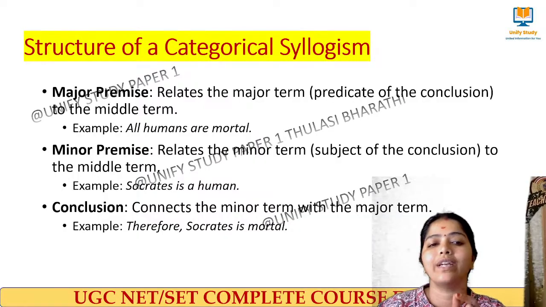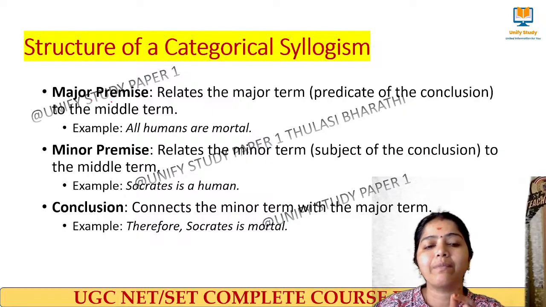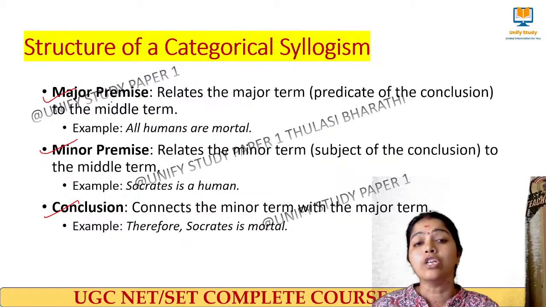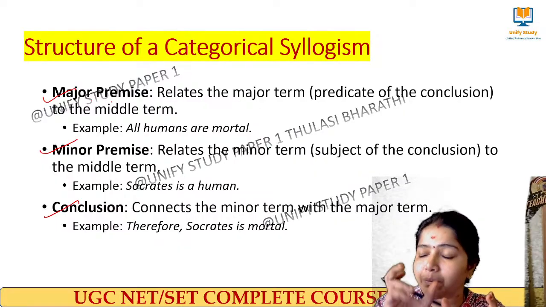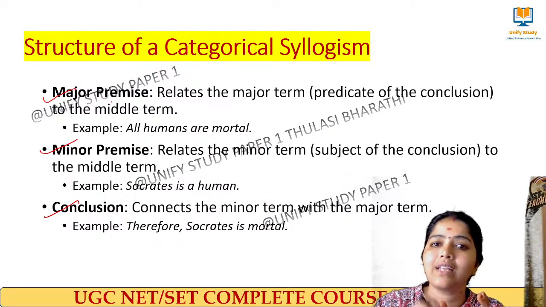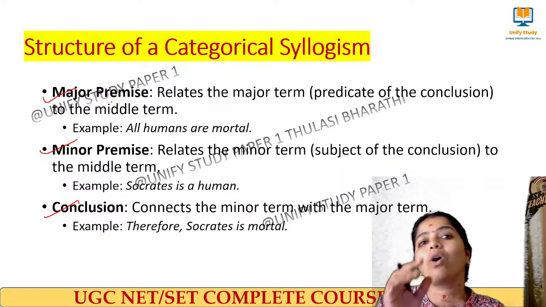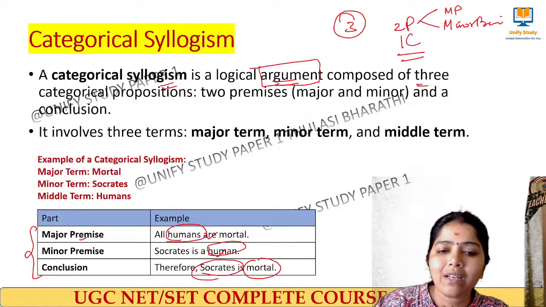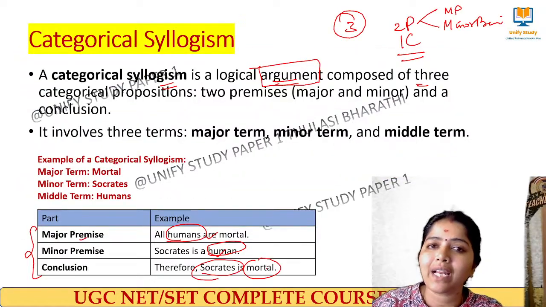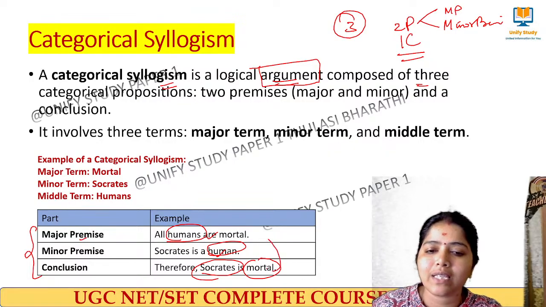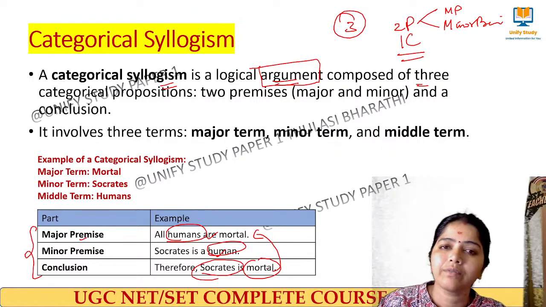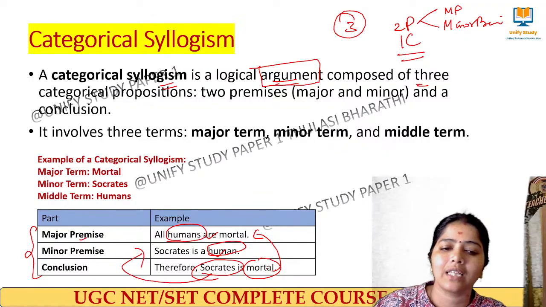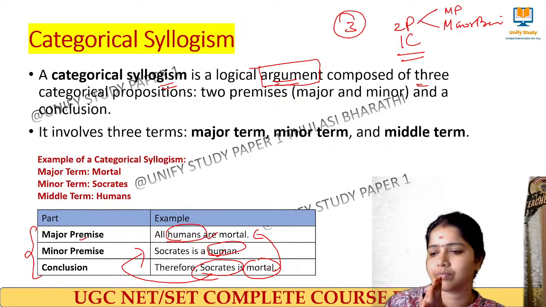Here I have told you how to identify. See, the major premise relates the major term. You may ask me, ma'am, then what is the major premise, minor premise, conclusion? The major premise means the premise which has the major term. In the above example, what is the predicate? The predicate is mortal, so this premise is the major premise. Similarly, the premise with Socrates is called the minor premise. Simple. Easy to understand.